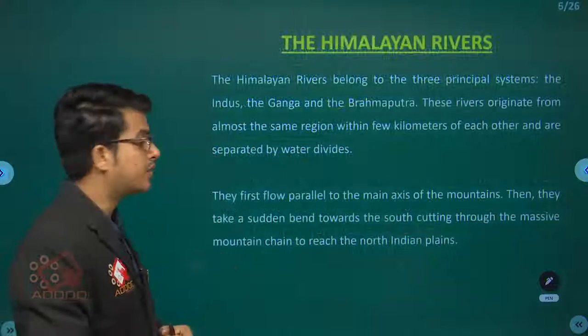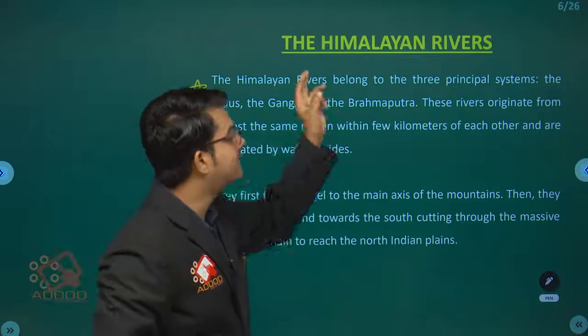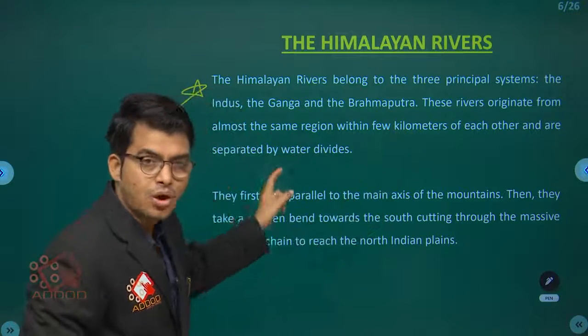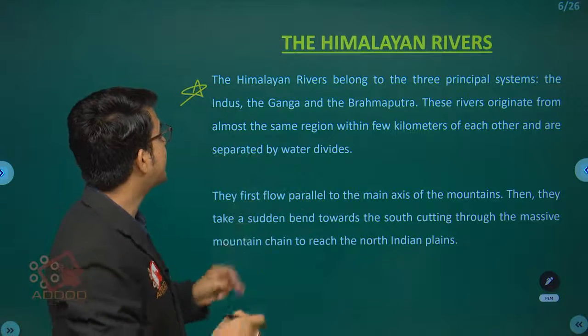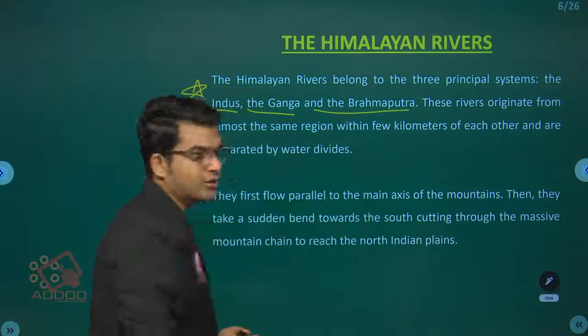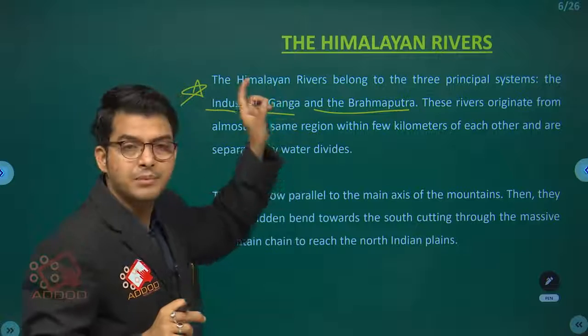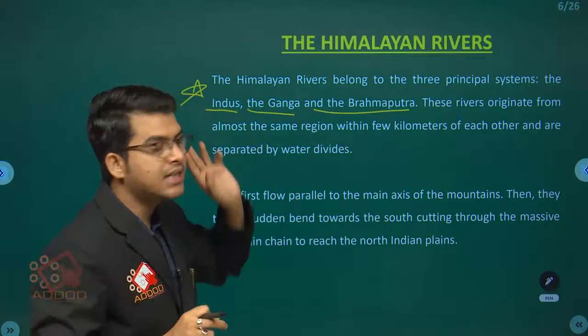The Himalayan rivers. What do we understand with that term? The Himalayan rivers belong to three principal systems, and that is the Indus, the Ganga and the Brahmaputra. That is a very important point. These three rivers we consider as the Himalayan rivers.